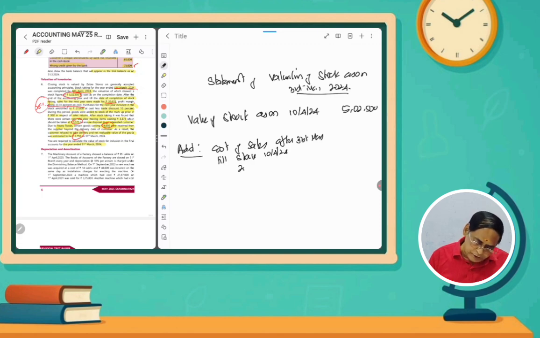How much value? 20,625 less, that is 25% on cost. Here 33% on cost. So we have to take 25% on sales. This is a sales price. So how much we have to add? 20,625 into 25% minus, so 15,469. 15,469